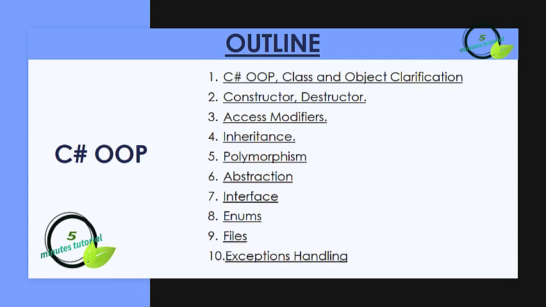In object-oriented C#, we will learn the object-oriented programming, class and object declaration. We will learn how to use constructor and destructor in C#, access modifier, inheritance, polymorphism, abstraction, interface, enums, files, and we will learn how to handle exception in C# program.